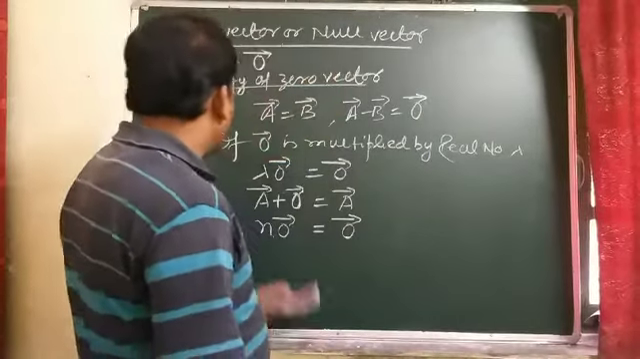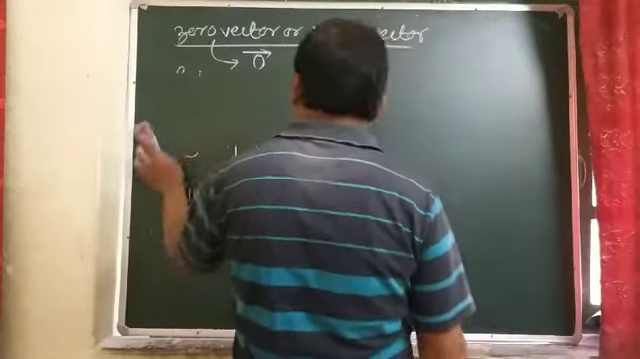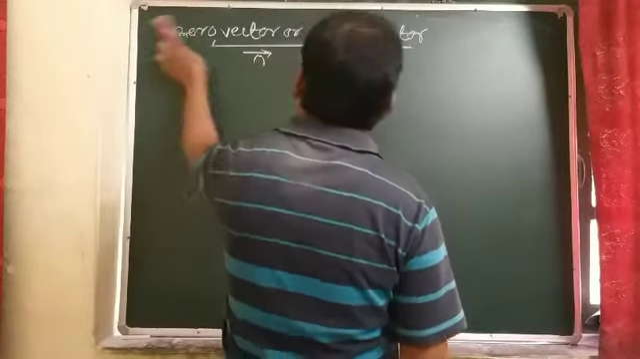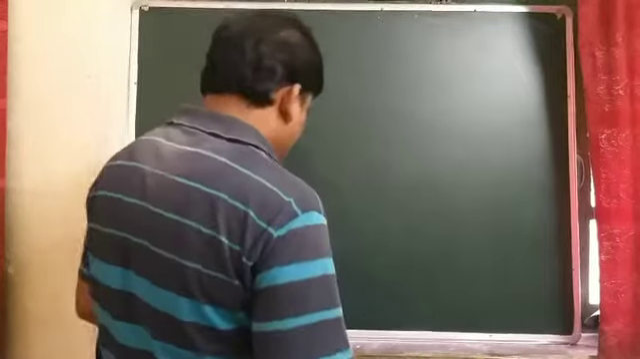So these are the examples of zero vector. And student, next one is position and displacement vector.